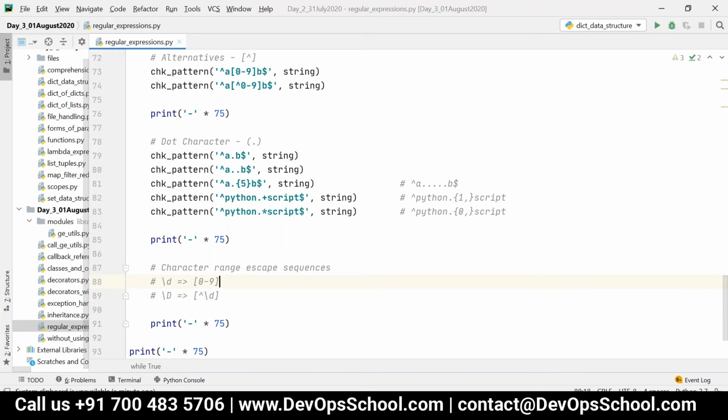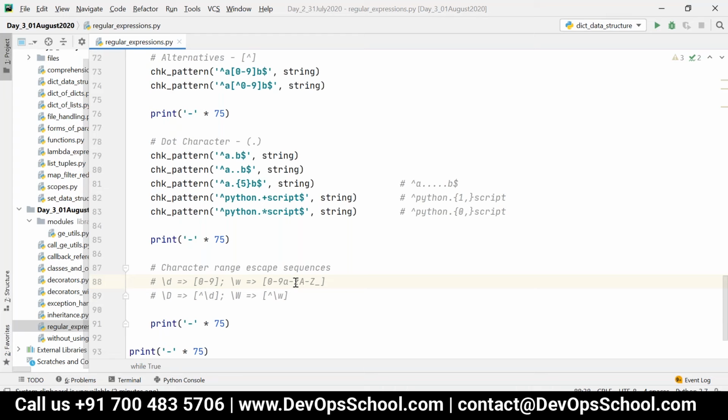Then I can write slash small w. Slash small w is nothing but 0 to 9, small a to small z, capital A to capital Z, and then underscore. Whenever you say slash w, it matches any one character from this. Now slash capital W is nothing but other than slash small w.